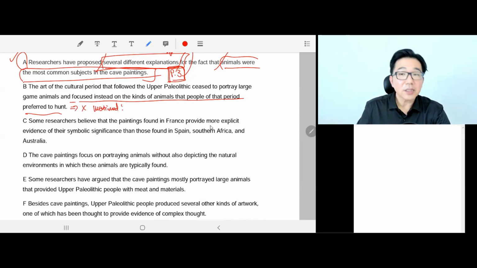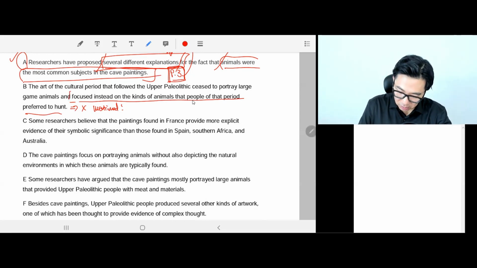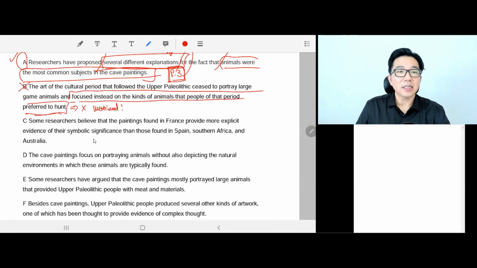Okay, so it doesn't say anywhere in the passage that now that these large game animals like a mammoth became extinct, they start drawing reindeers because they like those. Something, not mentioned at all. So this part is not mentioned at all. So B is wrong.